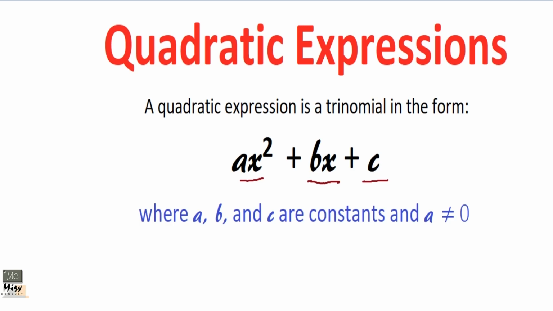So the coefficient of x squared is the a, and the coefficient of x is the b, and c is actually a constant, which also is a coefficient of x raised to the power 0. We all know that x raised to the power 0 is 1, like we did in our indices, but we don't want to go there. Let's keep it like this for now.